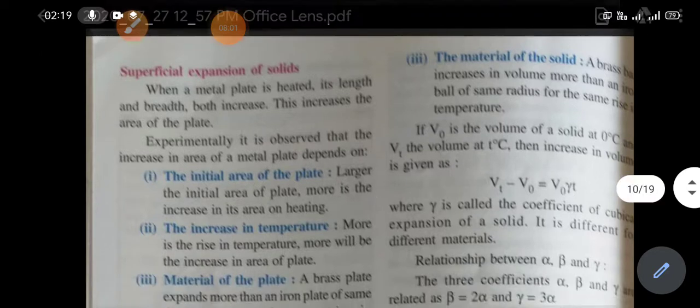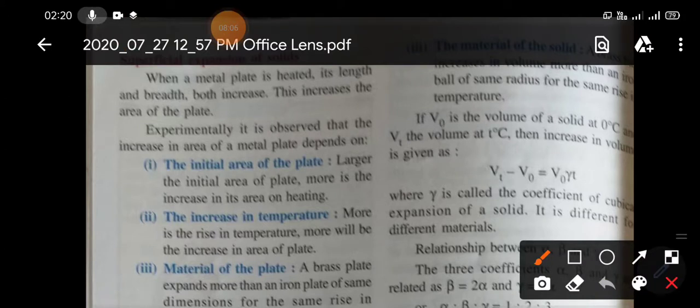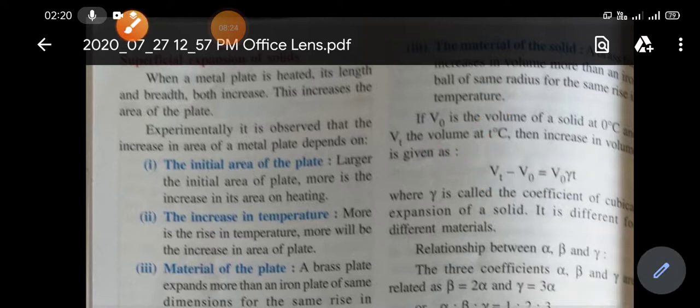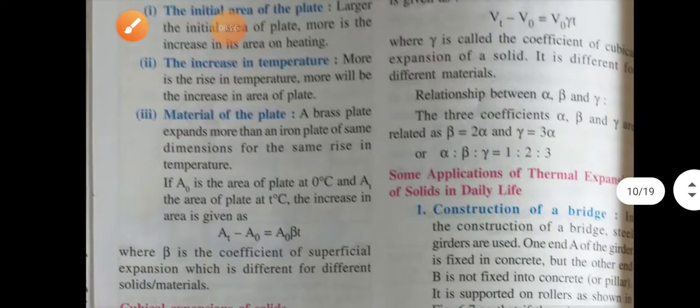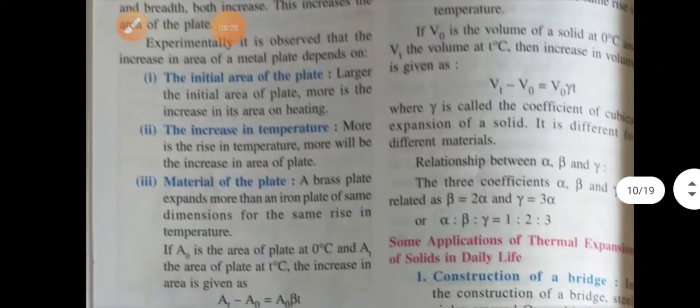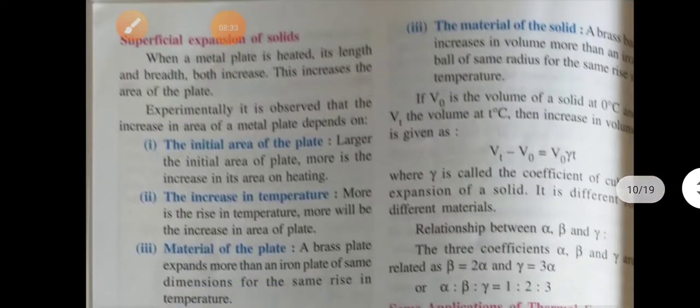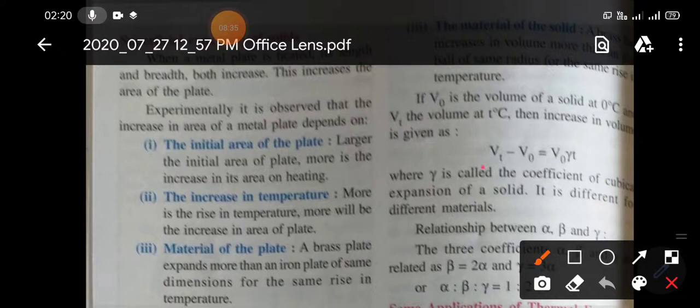Now this is your equation: Vt minus V0 is equal to V0 gamma T. All these three equations are actually the same. In place of linear expansion, you write Lt minus L0 is equal to L0 alpha T. In case of superficial expansion, you write At minus A0 is equal to A0 beta T. And in case of cubical expansion, you write Vt minus V0.